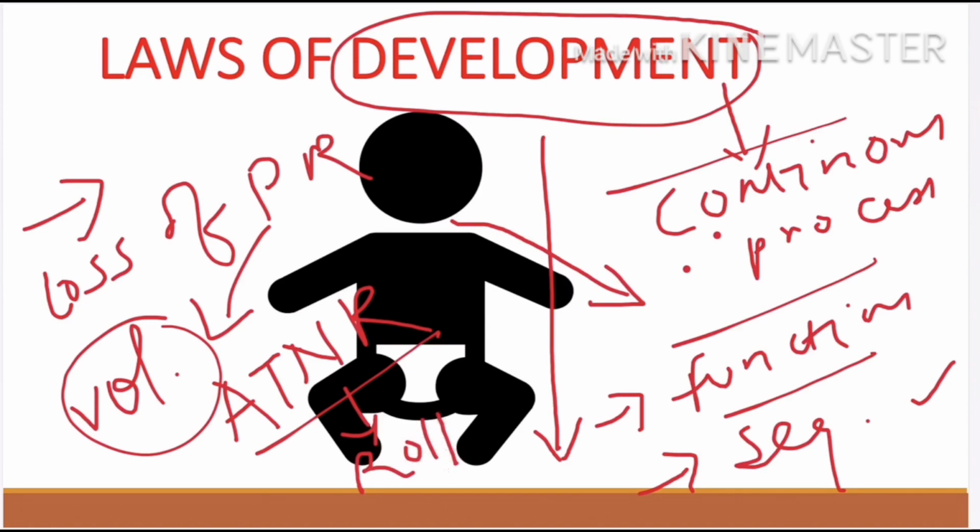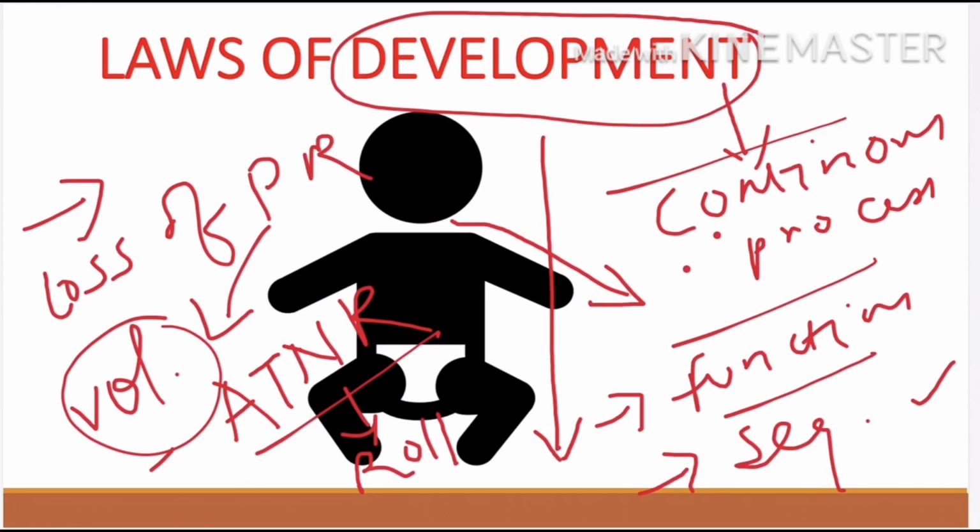Similarly, the child loses the palmar grasp reflex and acquires voluntary skill to grasp. So during the course of development, disorganized mass activity is gradually replaced by specific and willful action.